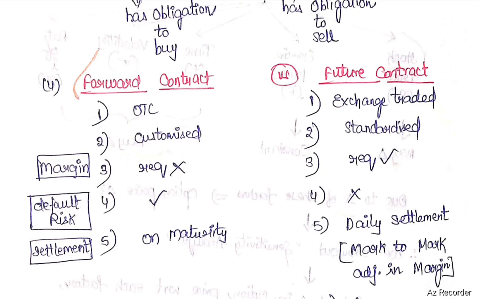Liquidity. Liquidity is low in case of forward contract. Liquidity is high in case of futures contract. Regulations are low in case of forward contract. Regulations are high in case of future contract. Generally, forward contracts are used by hedgers and future contracts are used by speculators.